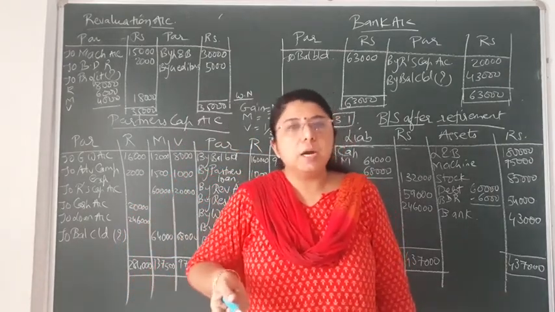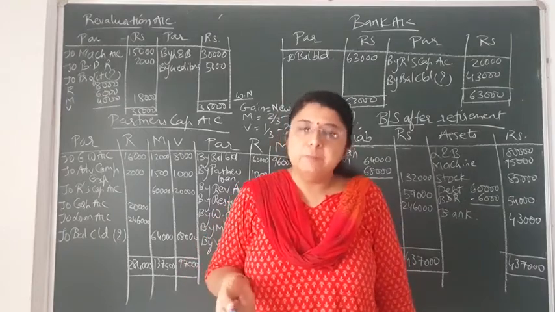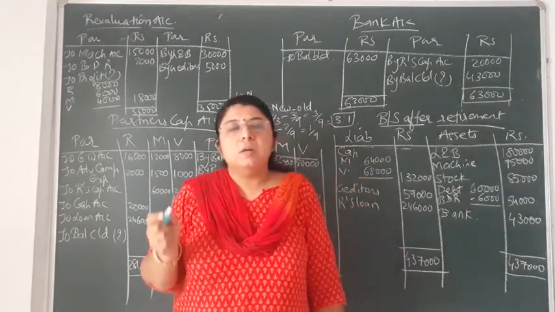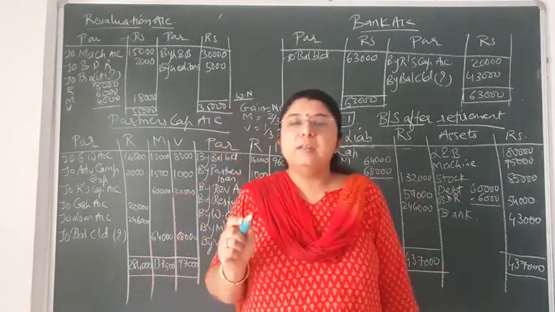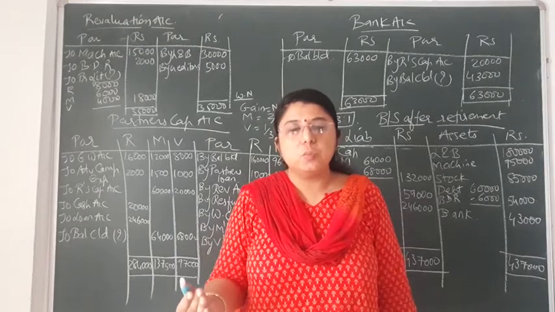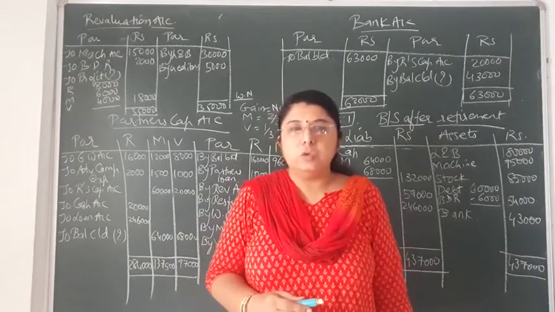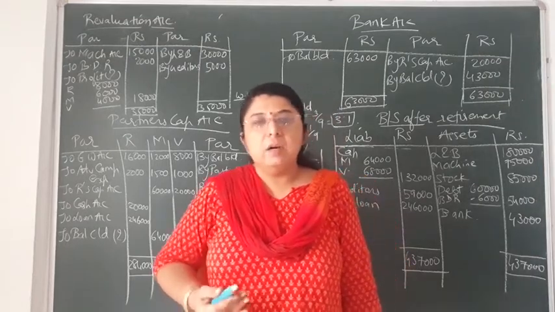Now who are the continuing partners? That is Mohit and Virat. So it will be distributed amongst the continuing partners in their gaining ratio. So over here we have to find the gaining ratio, because the new ratio is also provided to you and the old ratio is also given to you. So we can easily find the gaining ratio.